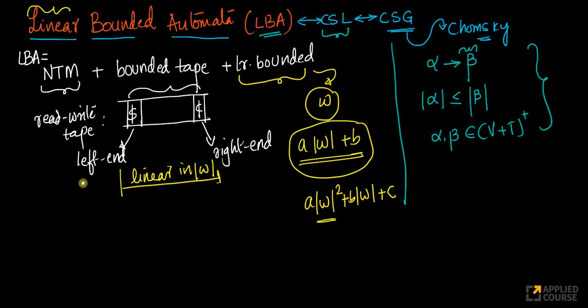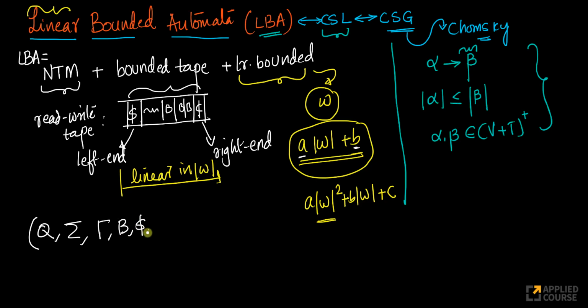Now, if you want to think about it mathematically, you have your set of states. Look at this. You have your set of states, your input alphabet, and your tape alphabet, just like your Turing machine here. So you have your blank symbol. Wherever you don't have an input word, you will have blank symbols, because this length can be more than your input word. Let's say your input word is from here to here. Rest everything should be blanks. Just that this whole length has to be linear for some constants A and B. Here A and B are constants. So you have blanks here, very important.